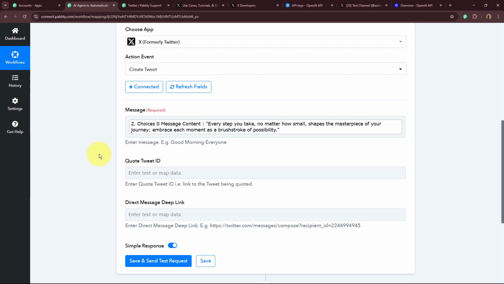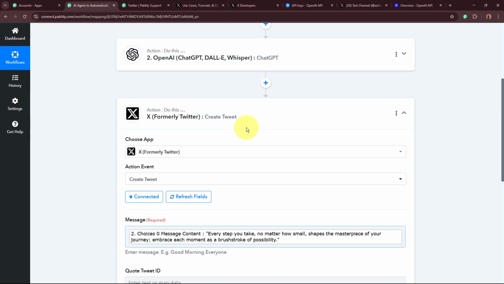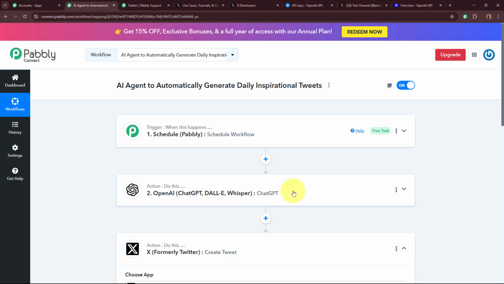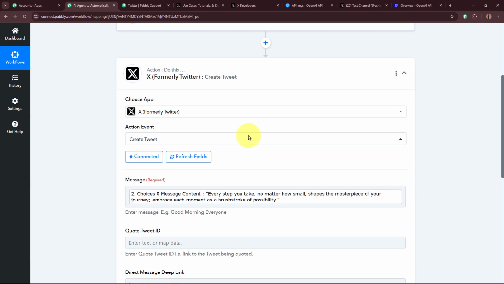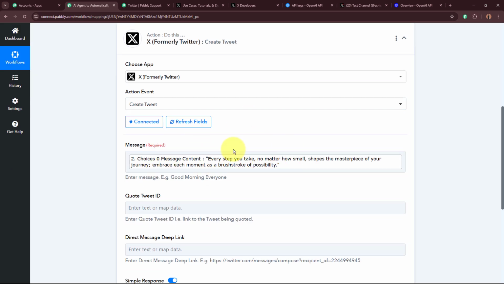As now I have selected the data from my previous response, the data is mapped. And as I've mapped this data, the data has now become dynamic. That means now whenever a new response is captured in our previous step, automatically the new data is going to be updated in place of this mapped data, okay?